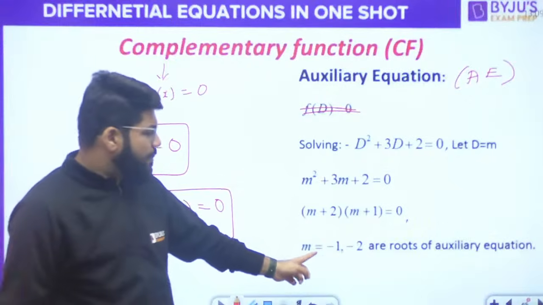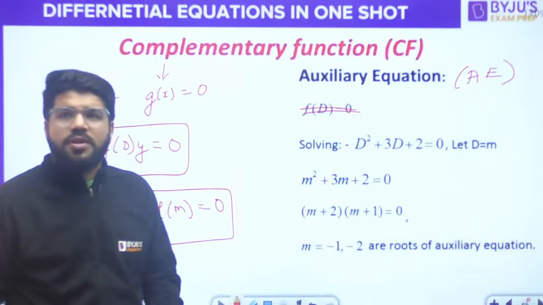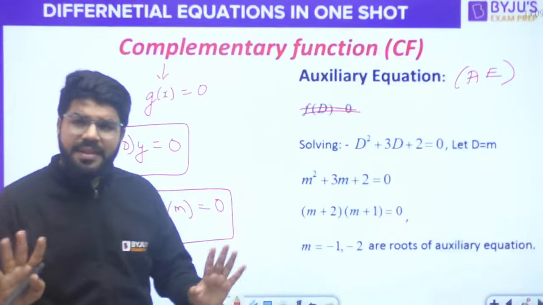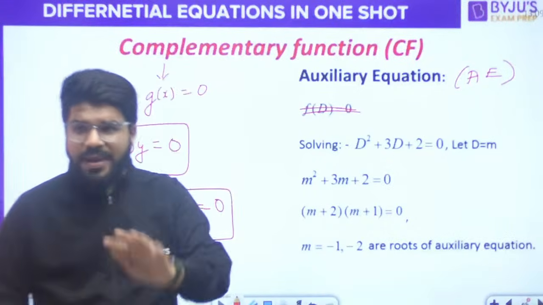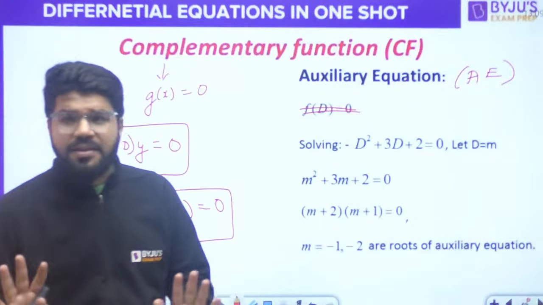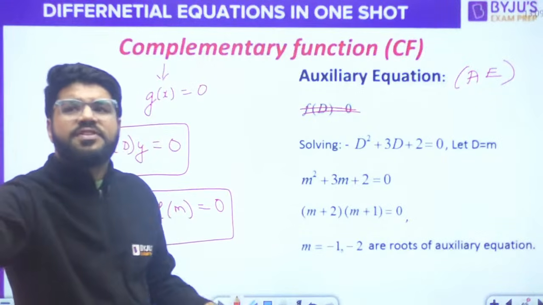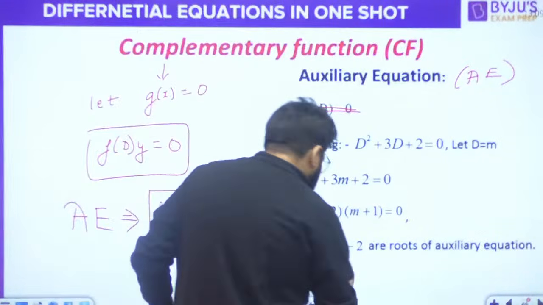Here, what are the roots? -1 and -2. So the CF will only depend on the roots of the auxiliary equation. We are just talking about the methods and formulas to be applied on the problem. That is what you require in the last 2 months. That is the moral of the story. So that auxiliary equation will have some roots. Here they are -1 and -2.